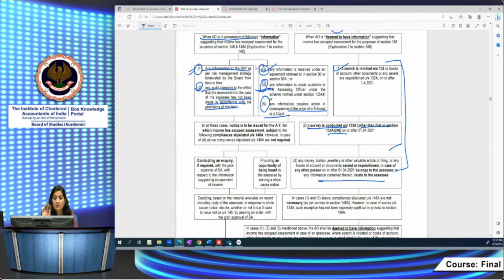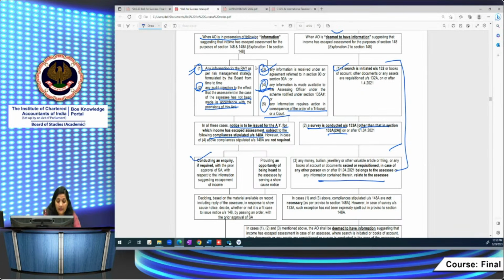the assessing officer is not required to conduct the inquiry or satisfy the conditions stipulated under Section 148A. Whereas in all other cases, the first, second, third, and fifth, notice is to be issued subject to the compliances stipulated under Section 148A. Section 148A means certain compliances have to be done by the assessing officer before issuing the notice. So those have to be satisfied in the case of information given in 1, 2, 3, and 5. In the fourth case, he is not required to comply with those compliances, that is, conducting an inquiry.